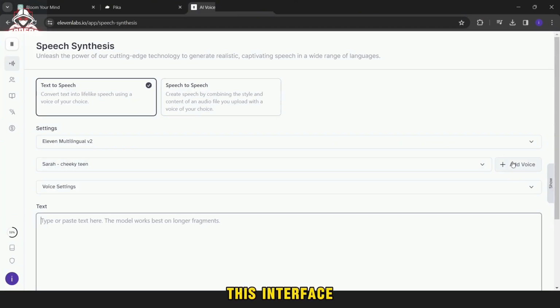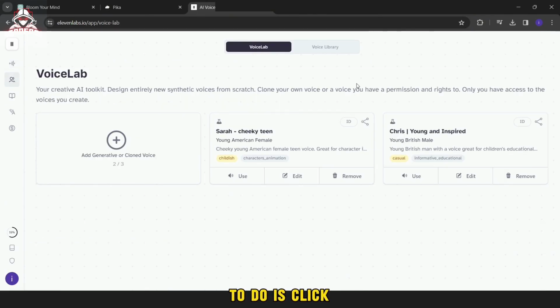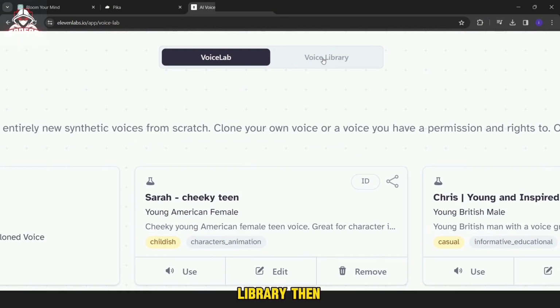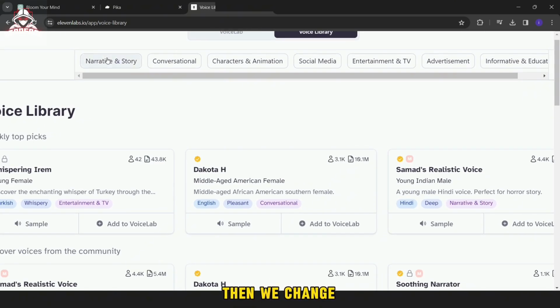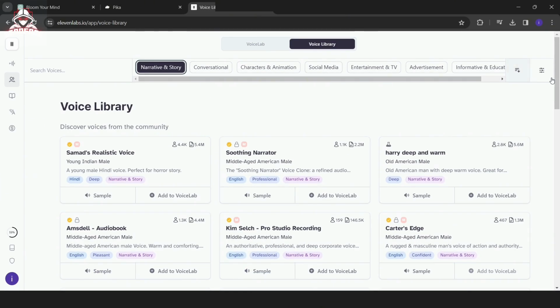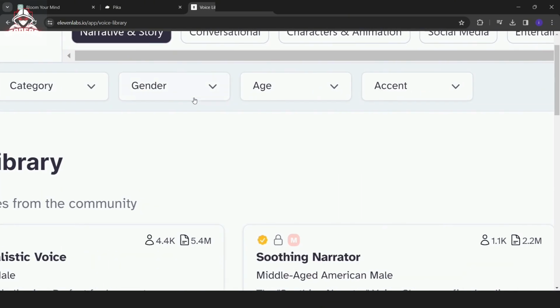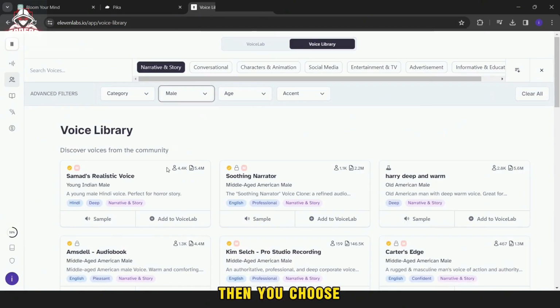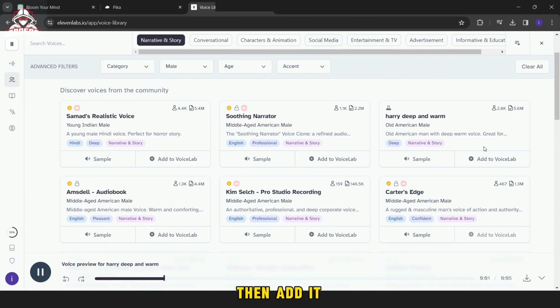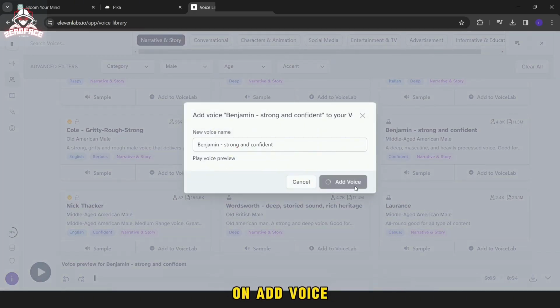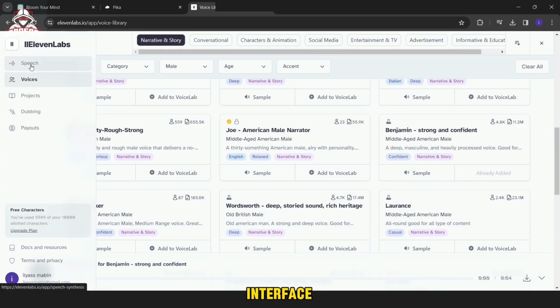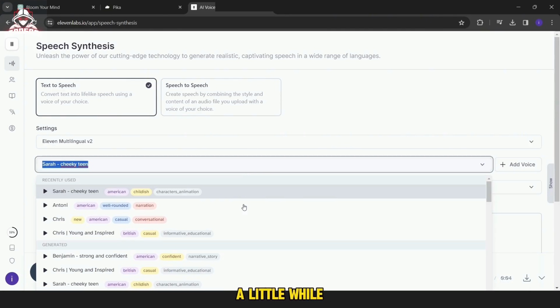Now after writing the script, we will need to convert it to speech, so we will go to ElevenLabs. This interface will appear. All you have to do is click on Add Voice, then Voice Library. Then you will choose the voices related to narrative and stories. Then we change the gender to male. Then you choose the voice you see fit, then add it. Then click on Voice Lab, then finish and return to the main interface. And we select the voice that we added a little while ago.